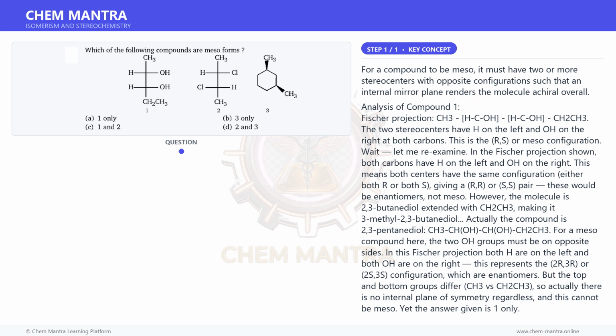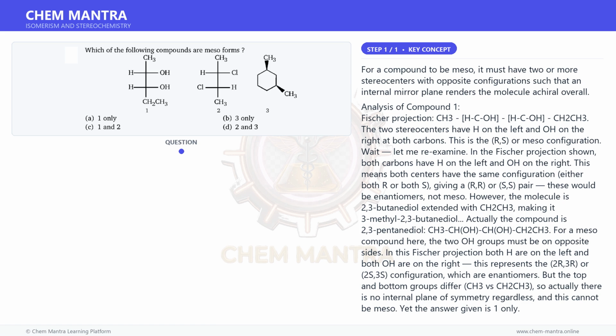Yet the answer given is 1 only. Re-examining, the Fischer projection shows H-C-O at the top carbon and H-C-O at the bottom carbon, with CH3 at top and CH2CH3 at bottom. Since the top and bottom substituents are different, CH3 is not equal to CH2CH3, the molecule cannot have an internal plane of symmetry based on substituents alone.